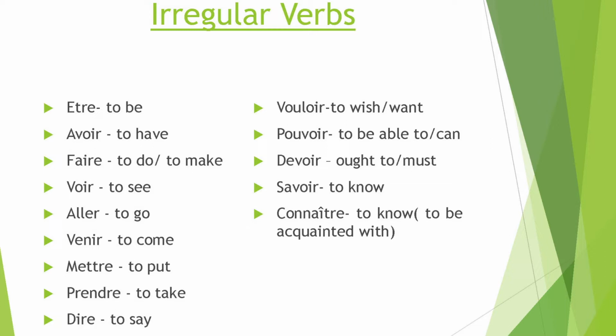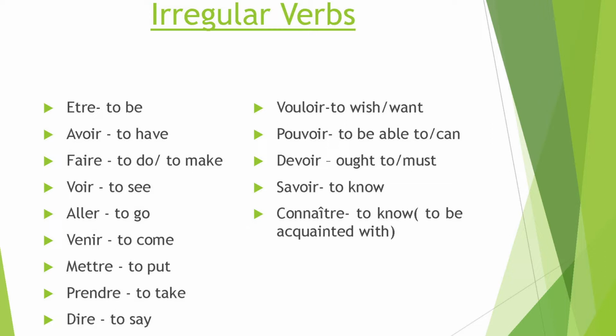So, être, to be, we have already learned the conjugation. Avoir is to have, faire, to do, to make, voir, to see, aller, to go. I mentioned about aller in the previous session that it is the only irregular verb ending in ER, or rather all verbs ending in ER are regular except the verb aller. Venir, ending in IR, but it is not a second group IR or a third group IR, it's an irregular verb. We will see when we conjugate them why they are called irregular, because each one is different.